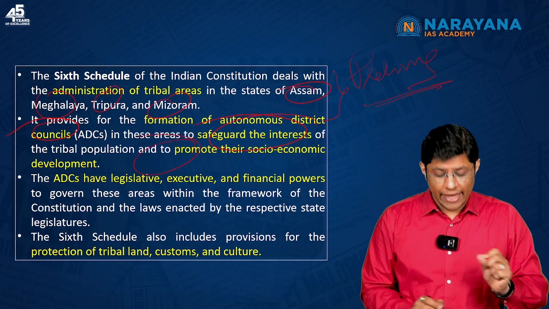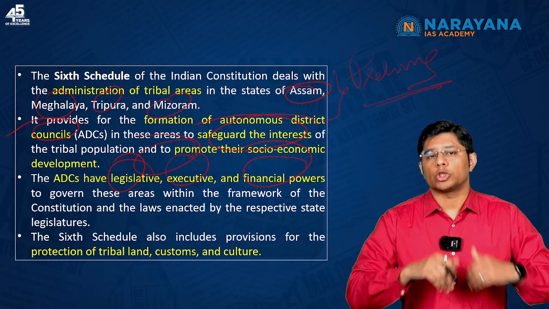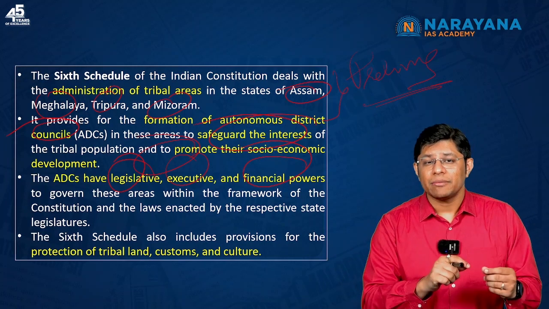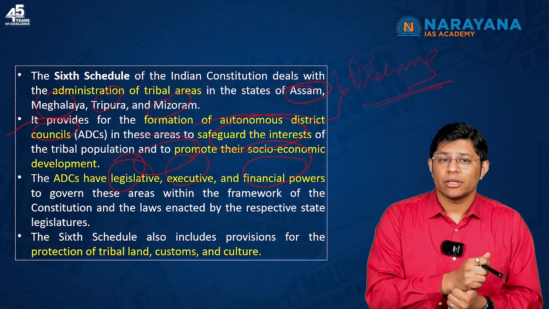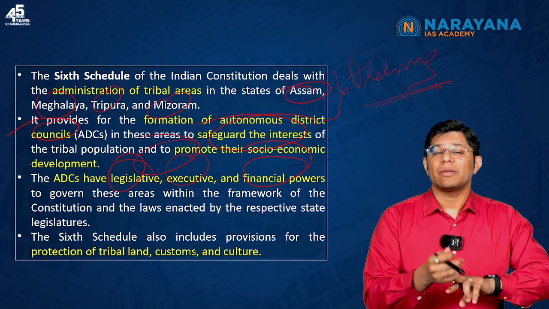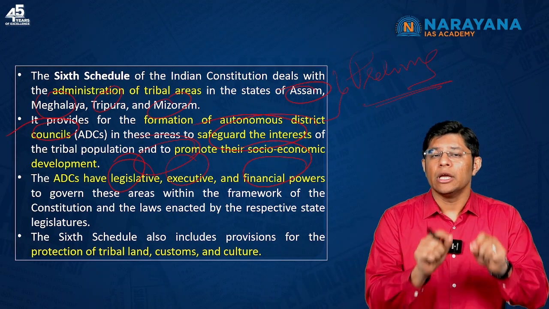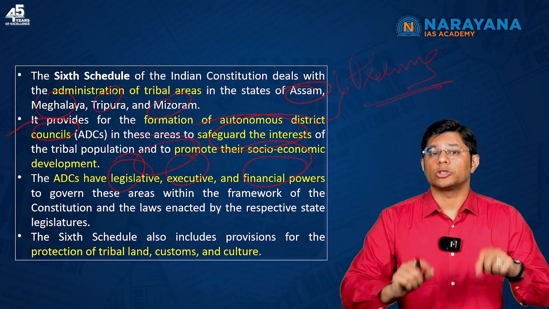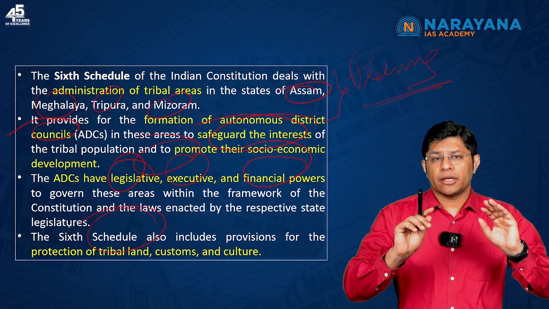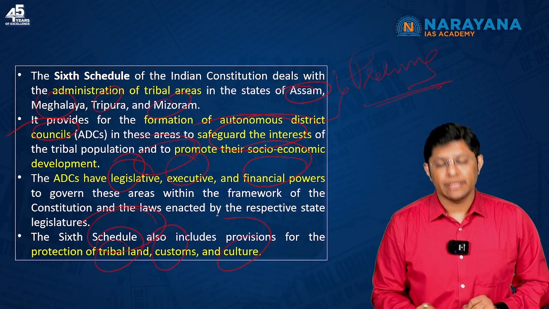The ADCs have legislative, executive and financial powers, which means they have been given autonomy to regulate the practices in their region: the power to make laws, the power to execute, that is executive, and at the same time judicial powers. More and more autonomy has been given to the people who live in the tribal region. The objective behind the 6th Schedule is the protection of tribal land, customs and culture.